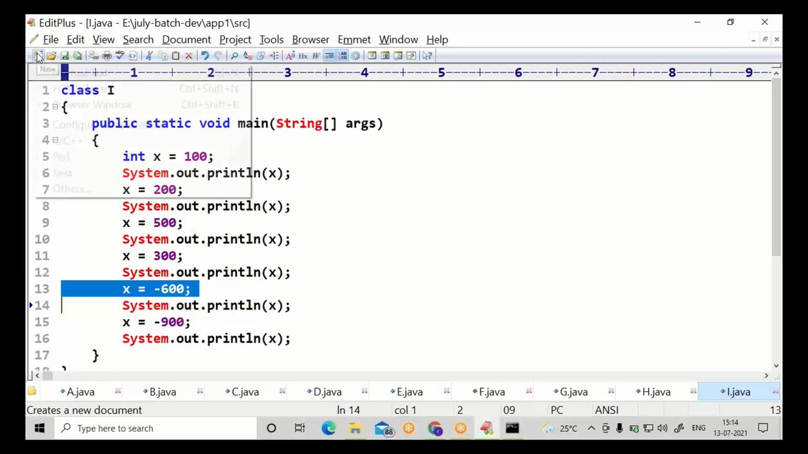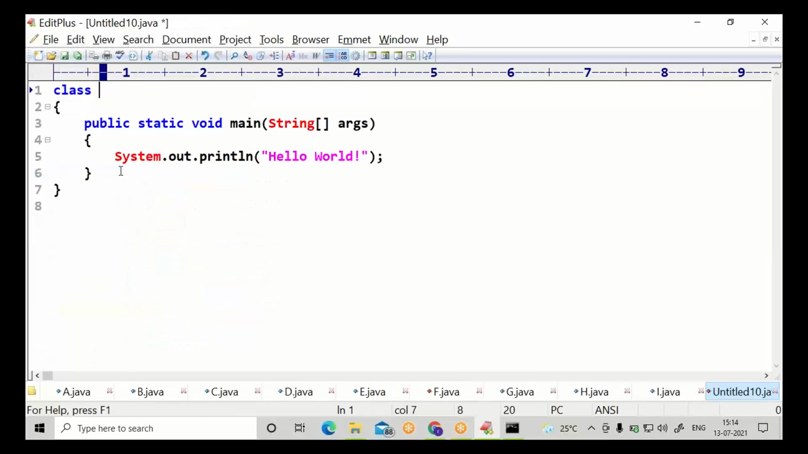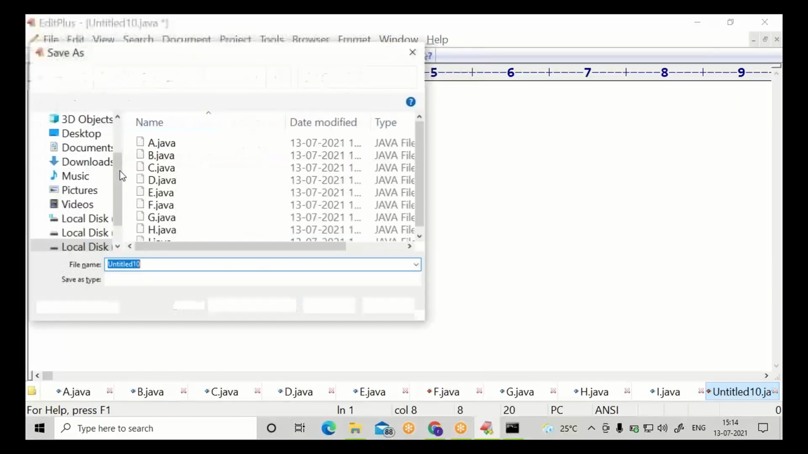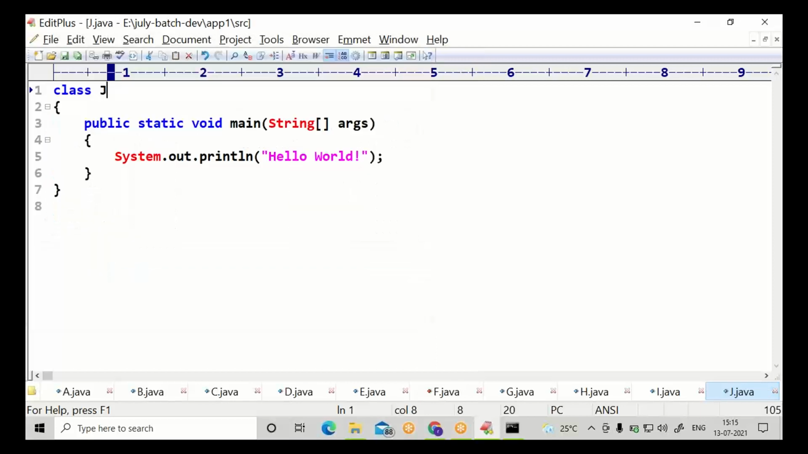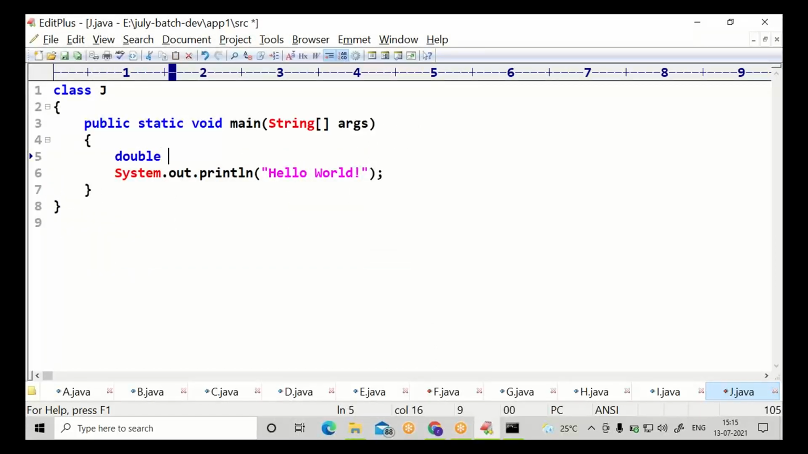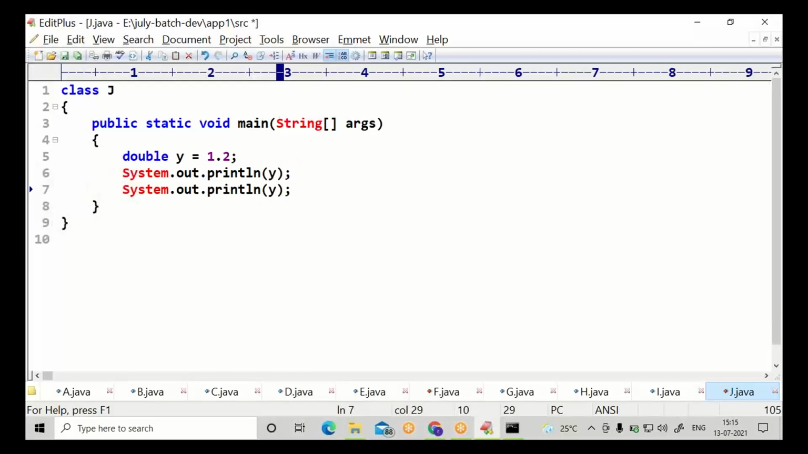Come to the next one. This time I'll go for a double. Double y is equal to 1.2. You know already the double value type. Mention the same. Any number of times y can be changed.